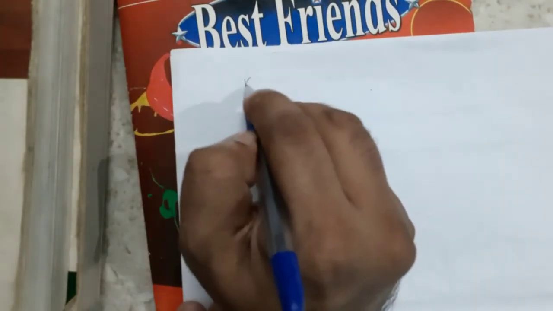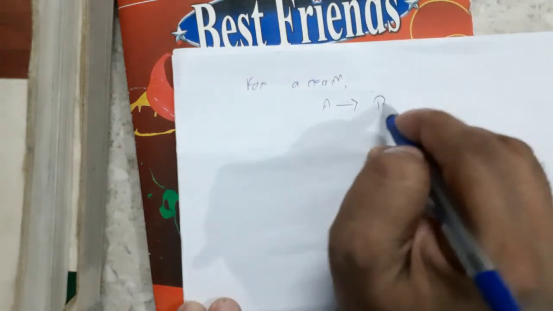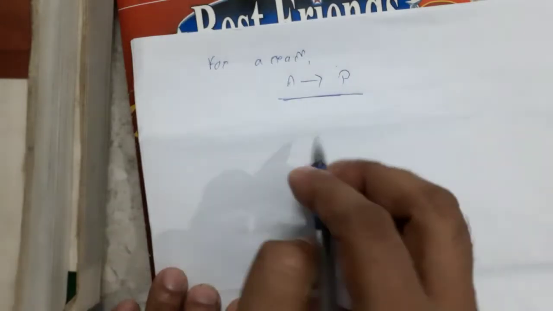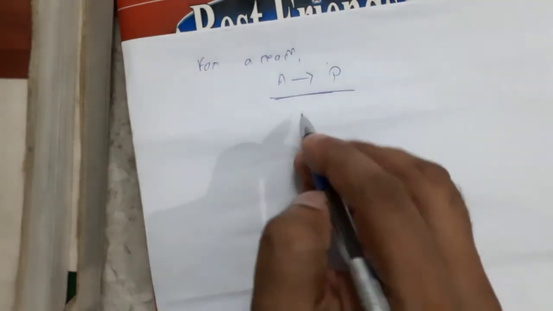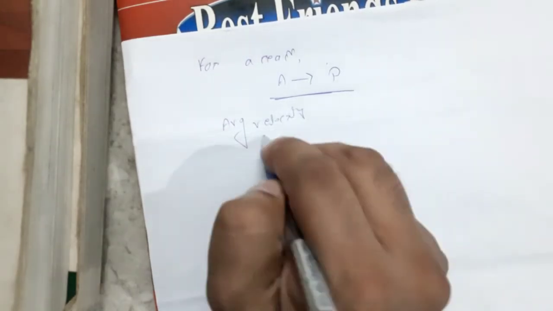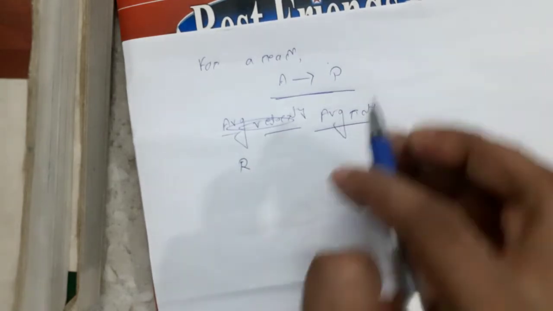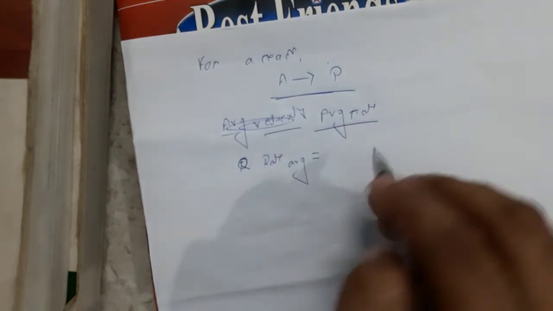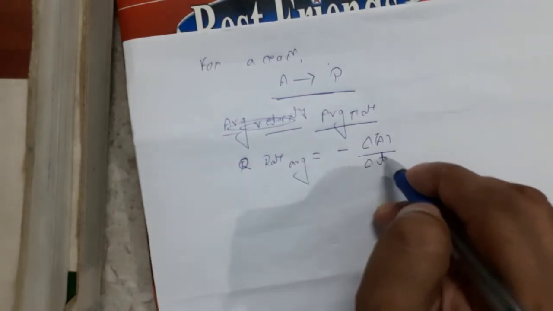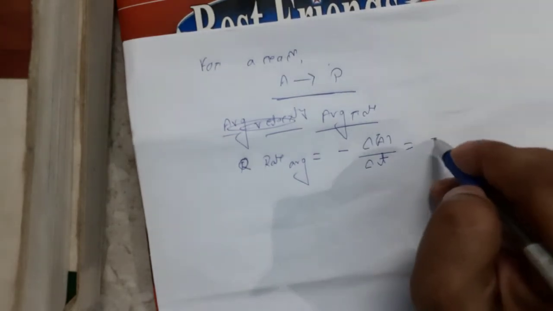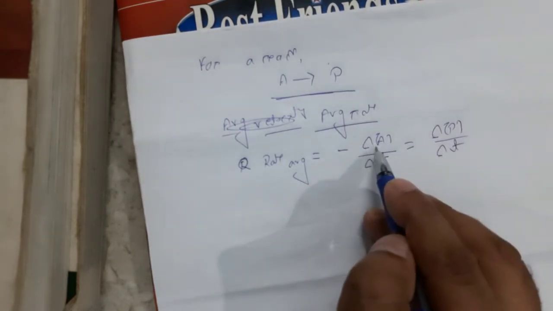So for a reaction, A gives rise to P. Here I can say that average velocity or average rate, rate avg, is equal to minus delta A by delta t, or delta P by delta t. Why there is a minus? Since you have to consider here reactant.